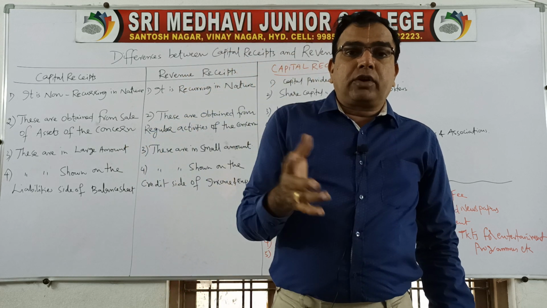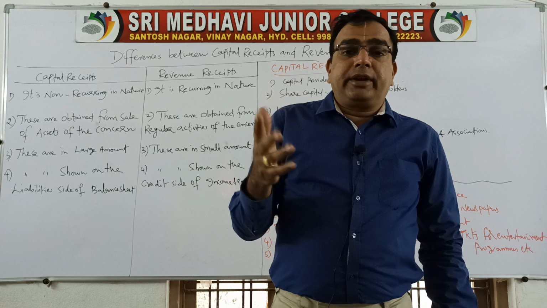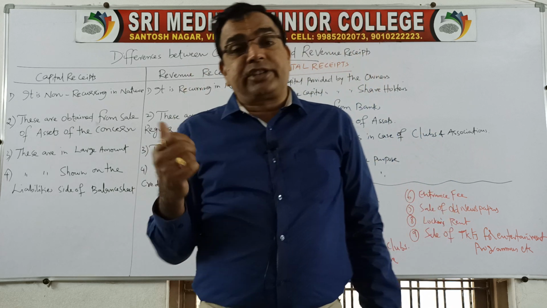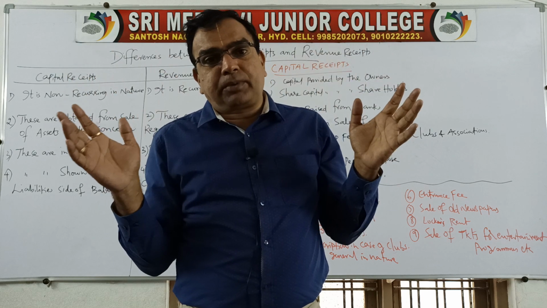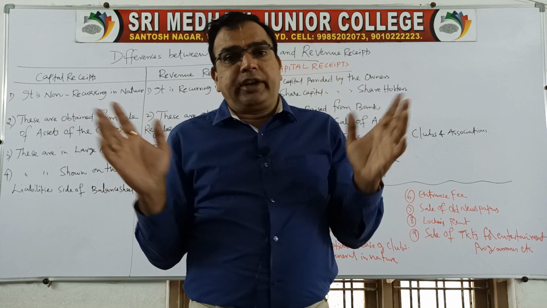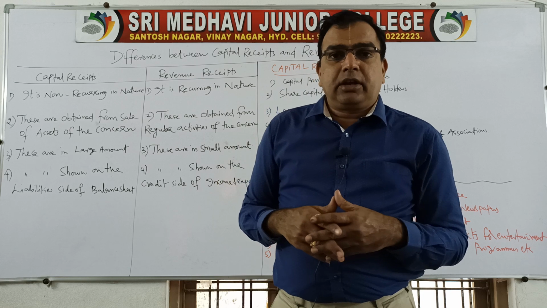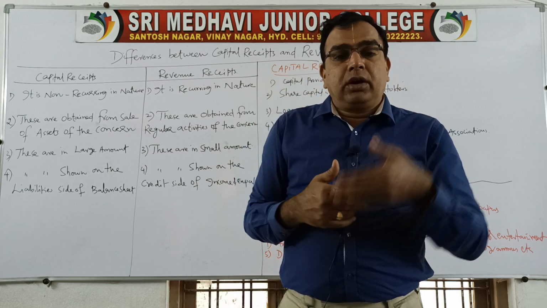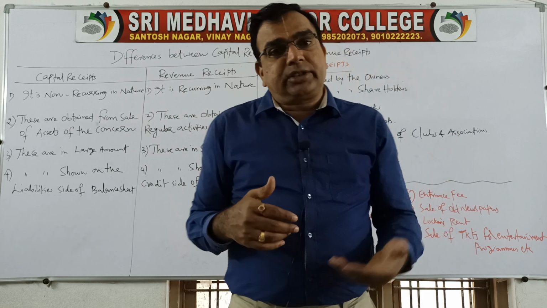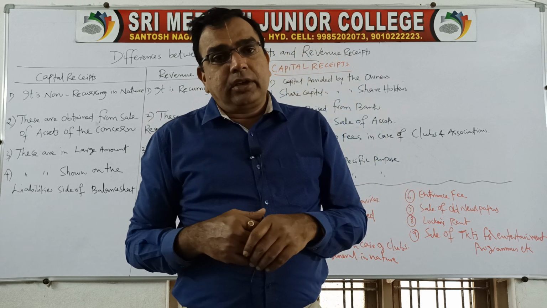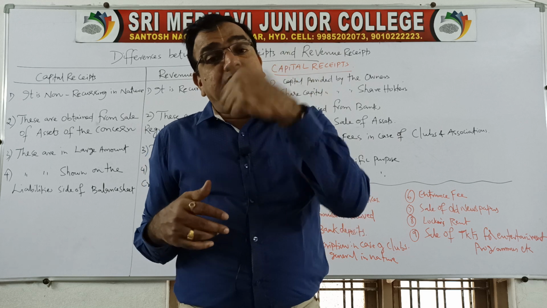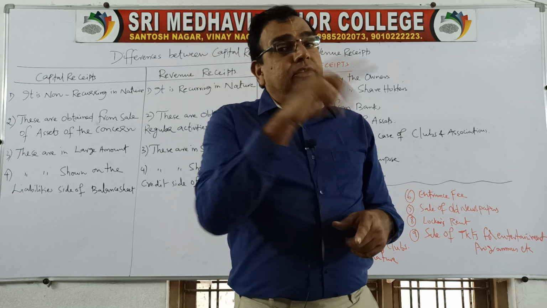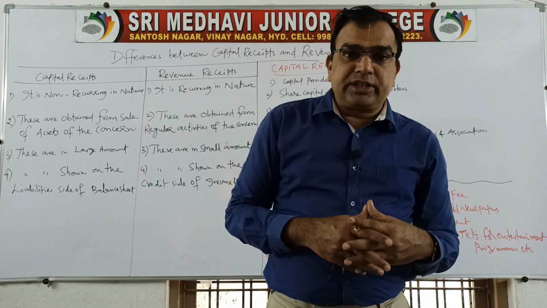But if you sold off your car for 5 lakhs rupees, that 5 lakhs rupees is a capital receipt. So totally if you sacrifice ownership rights on your asset, that becomes capital receipt. But keeping the asset with you and you generate income on that, that becomes a revenue receipt. You retain the building, on the building you receive the rent. So rent becomes revenue. But if you sell off the building, it becomes capital receipt.